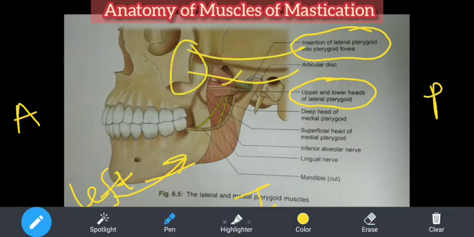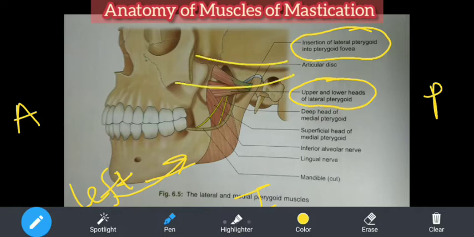Because just inside the zygomatic arch, which region is there? Just now we saw for the origin of temporalis: above is the supratemporal fossa, below is the infratemporal fossa. So if you see, this is the infratemporal fossa, and the origin is coming from this infratemporal fossa. This is the zygomatic arch, and when we removed it, below it we get the infratemporal fossa. So from there you are getting the origin of the lateral pterygoid muscle.